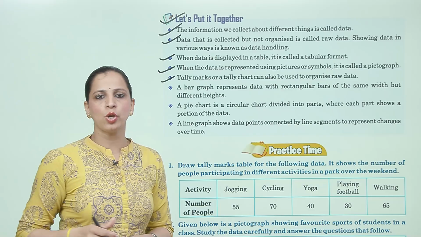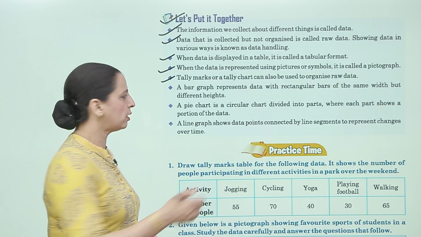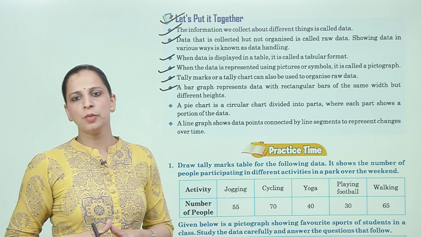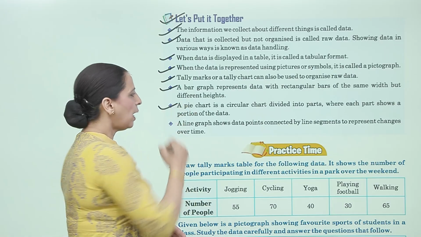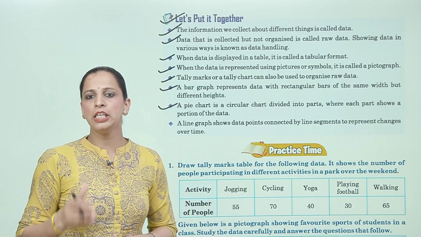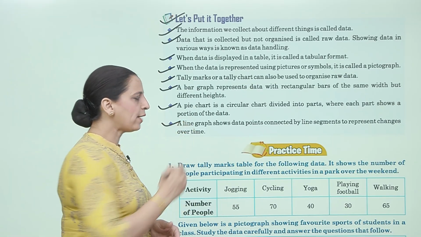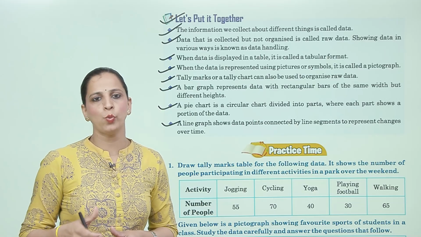Next, tally marks or a tally chart can also be used to organize raw data. Next, a bar graph represents data with rectangular bars of the same width but different heights. Next, a pie chart is a circular chart divided into parts where each part shows a portion of the data. Next, a line graph shows data points connected by line segments to represent changes over time.